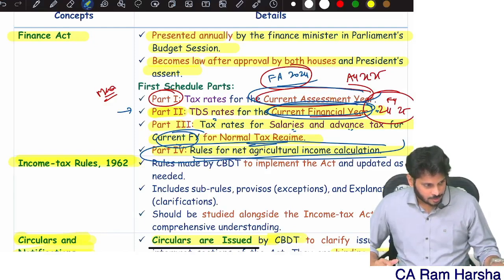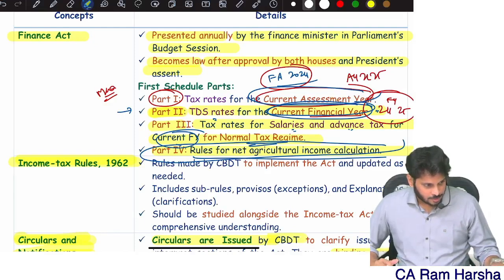Sir, as on 31st March of the relevant year, I completed only 60 years of age, sir. Then I am a senior citizen. Sorry, 31st March already came. My age is still 59 only. 60 not yet completed. 60 I entered, but not yet completed. Then I am called a normal citizen.